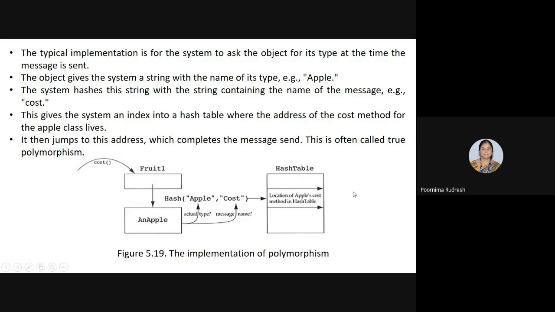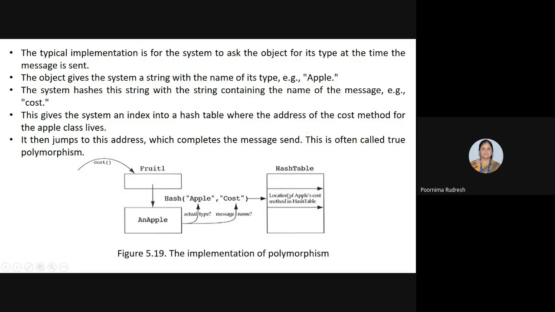See, this is the hash table, and this gives the index to the hash table where the address of the cost method for the apple class resides. See here, this is the address of the apple's cost method.